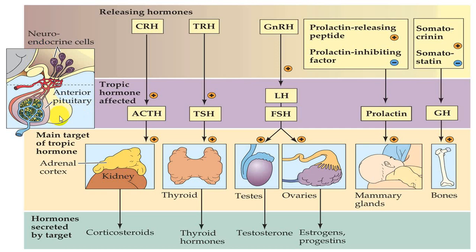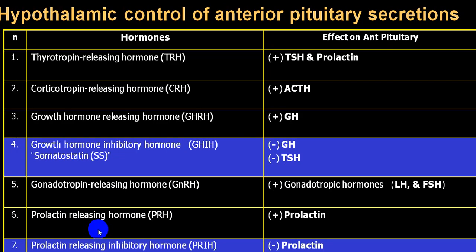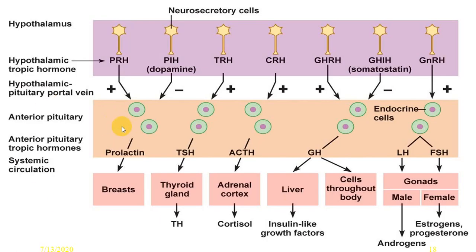Oxytocin will directly act on mammary glands, that is breast, and it will act on uterus, while ADH hormone will act on the kidney, distal convoluted tubule. We have already given this before. And this particular slide shows what hormones are released by the anterior pituitary and where they will act. So this will be dealt with in detail when we do the anterior pituitary gland. These are what we call the target organs, and these are the hormones.